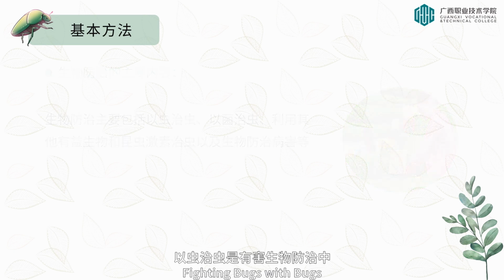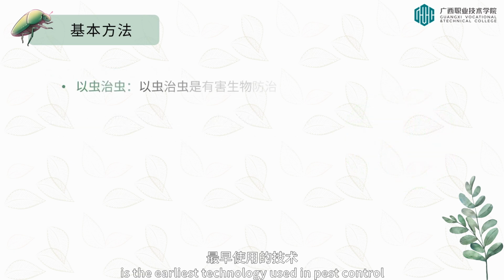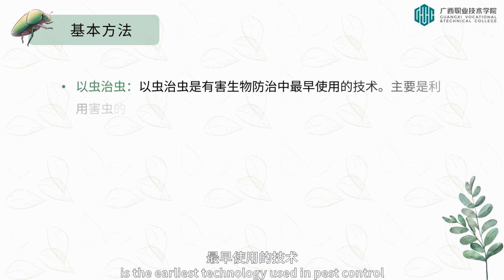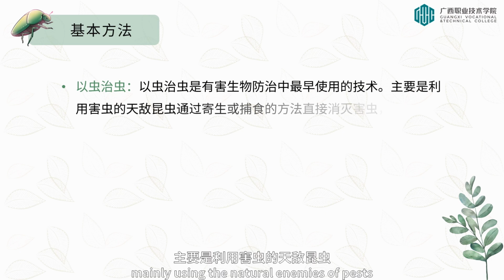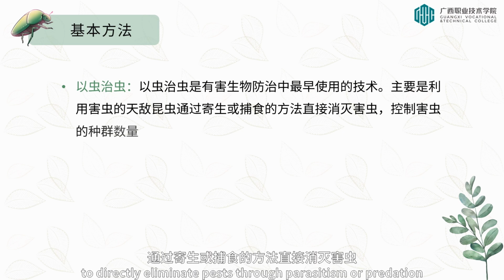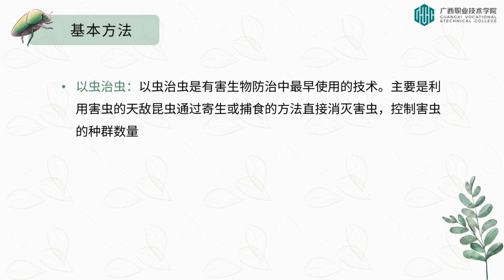We will see fighting bugs with bugs is the earliest technology used in pest control, mainly using the natural enemies of pests to directly eliminate pests through parasitism or predation to control the population of pests.